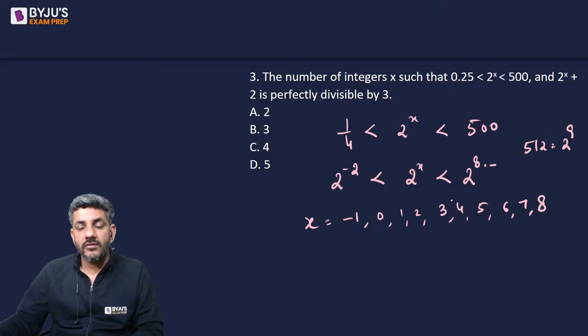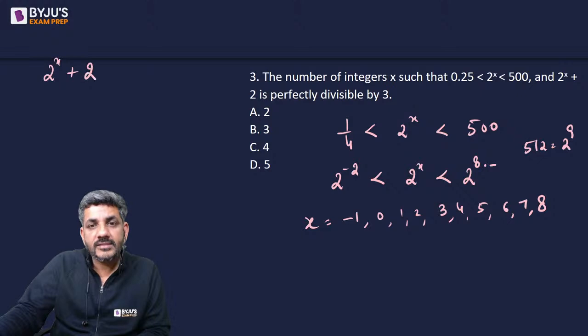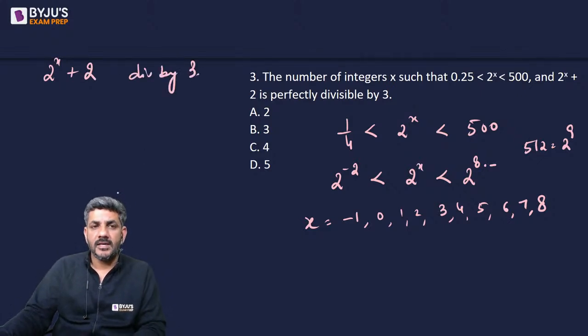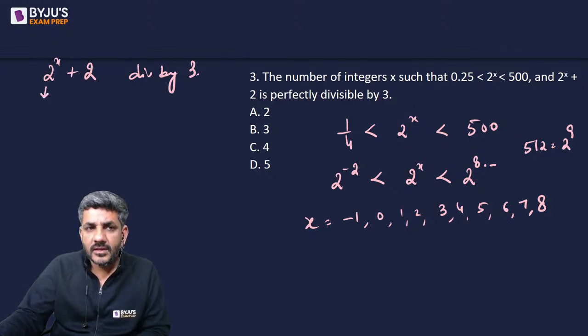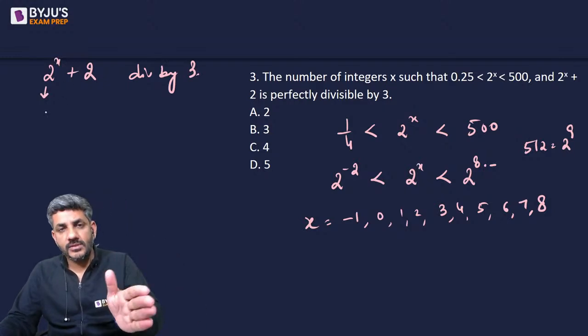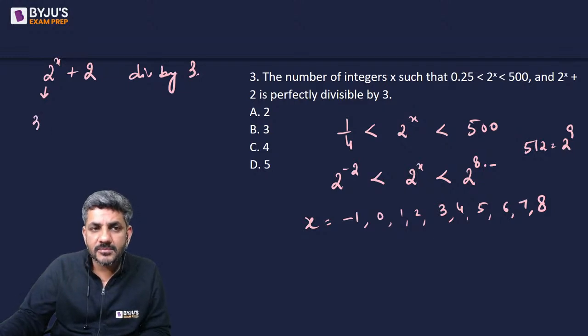Now, out of these all values, how many of them can make 2 to the power x plus 2 divisible by 3? We want to see when would it be divisible by 3. So the point is, can I say the remainder from here should be 1? If the remainder from here is 1, in that case the total would become 1 plus 2, that is 3, and it will be divisible by 3. Now 2 divided by 3, the remainder is minus 1. It is 3 minus 1 to the power x plus 2.